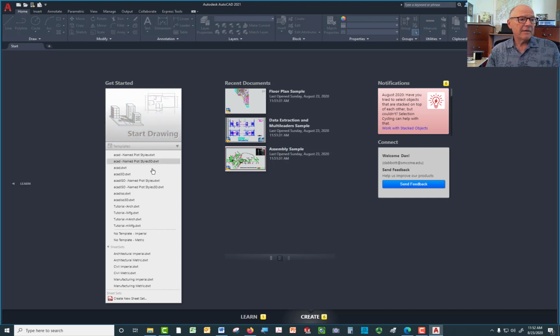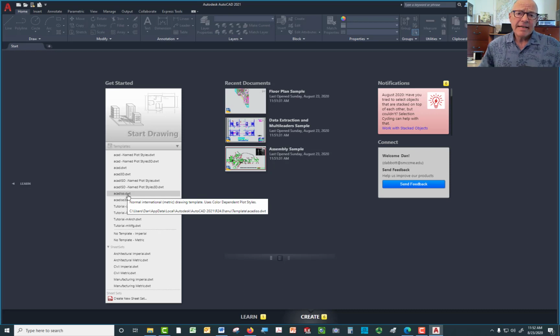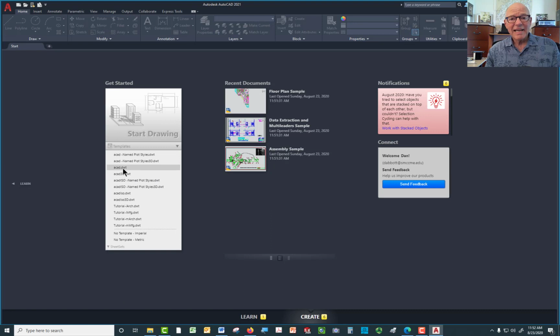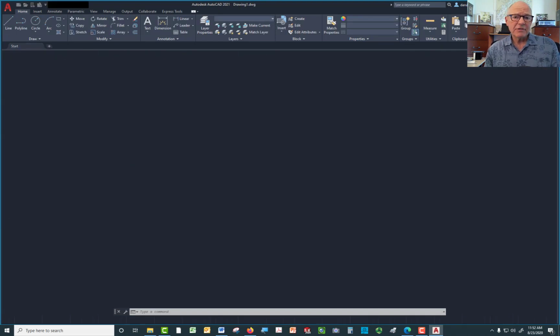We're going to deal with one of two templates here. The AutoCAD DWT template, which is set up for imperial units, which are in US inches, and the AutoCAD ISO DWT, which, ISO stands for International Standards Organization, and that's set up for metric units. You really ought to decide in advance what you're working with. It's possible to switch over once you start something, it's just a lot easier, especially at the beginning, if you decide in advance what you want to use. We'll go with the AutoCAD DWT. That's going to give us inches.